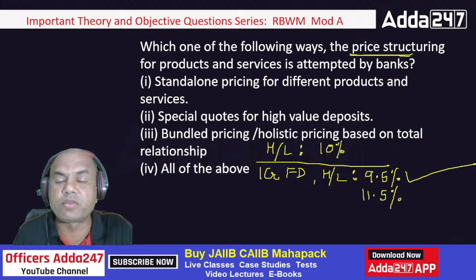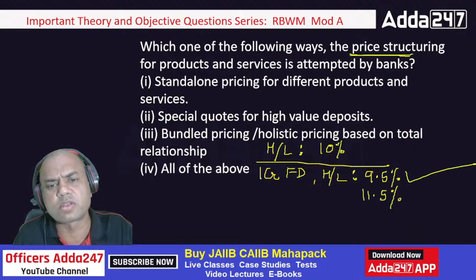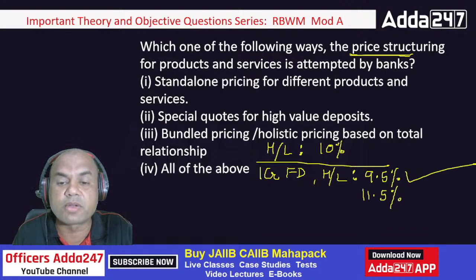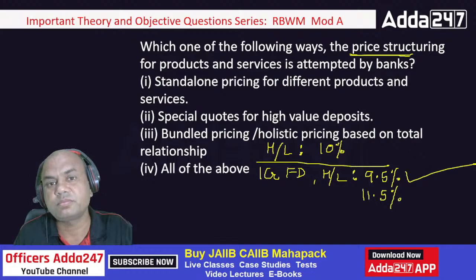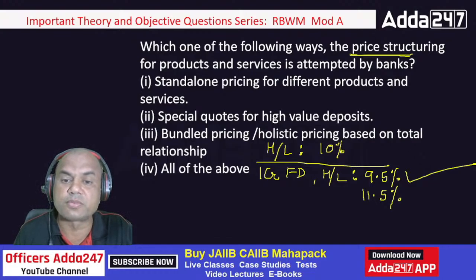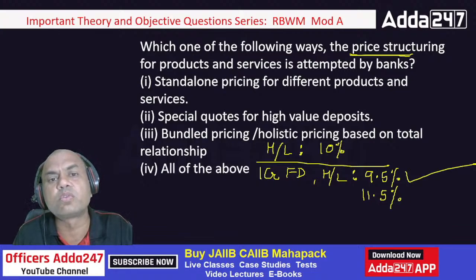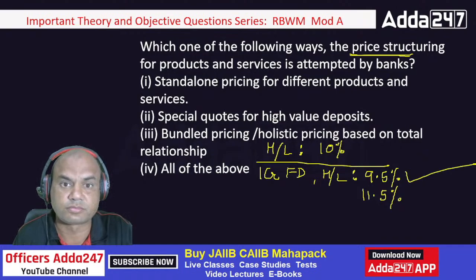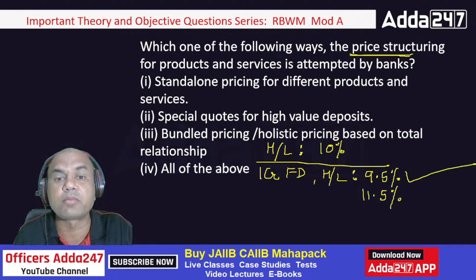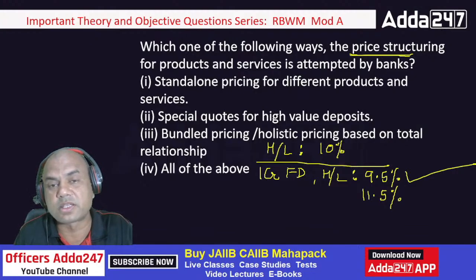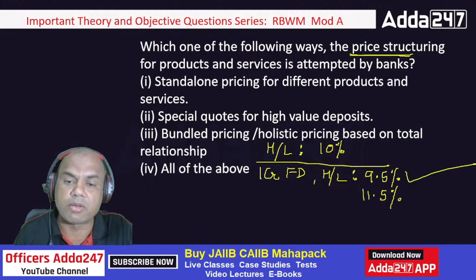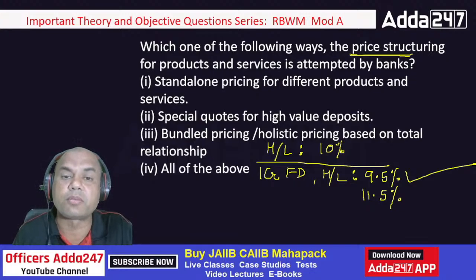Somebody is having a high value FD with me, some 1 crore, 10 crore. Then what can I do? I can give him a differential rate of interest. Differential rate of interest means, see here, if somebody is having a 1 crore FD, I can give that customer 0.25% extra. Why? Because to lure that customer, to bring him to my fold, I can give that customer this much rate also. But remember, FD rates for the higher amounts are always decided by the treasury. You never get the rates of FDs for higher amounts in your branch.